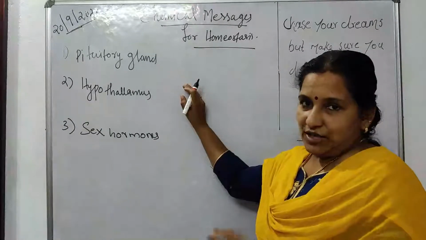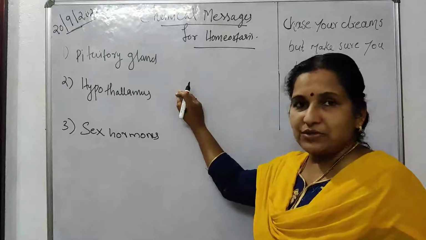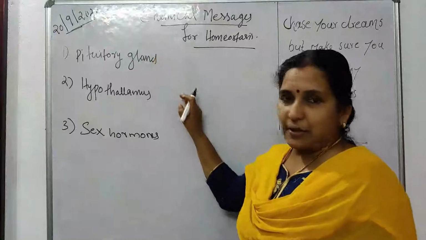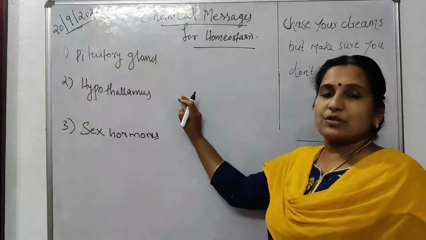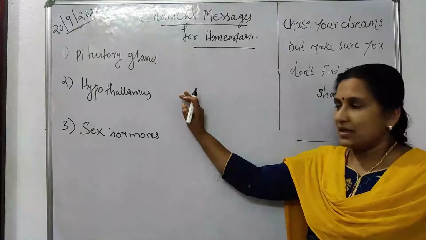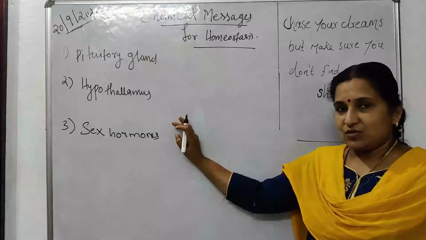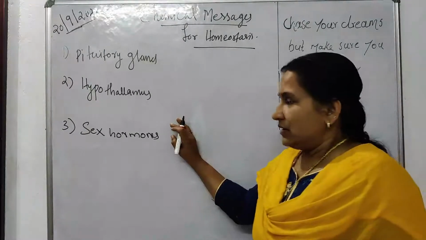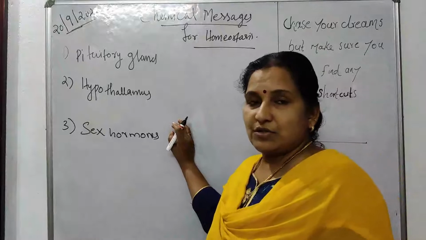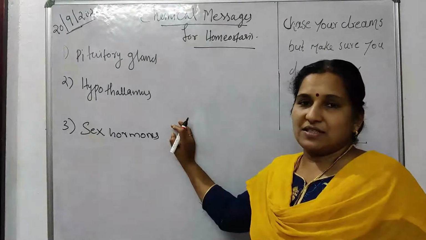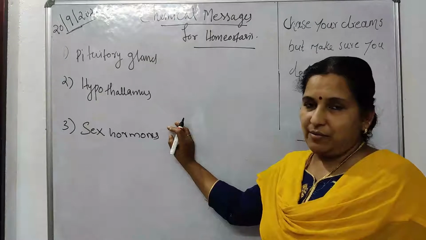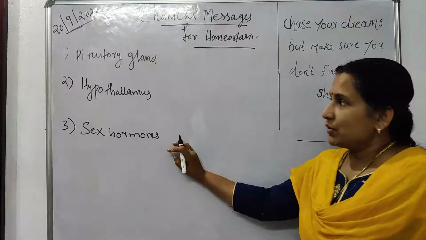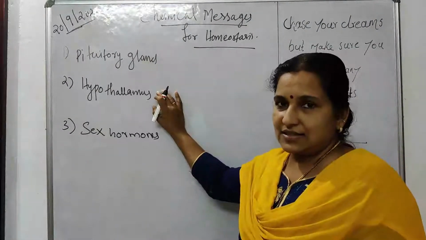Today's session we are going to study the pituitary gland and the hormones it produces, then the hypothalamus and the hormones it produces, and the last one is sex hormones. These hormones are produced by sex organs which are present in males and females. Let us see what hormones are produced by these glands.